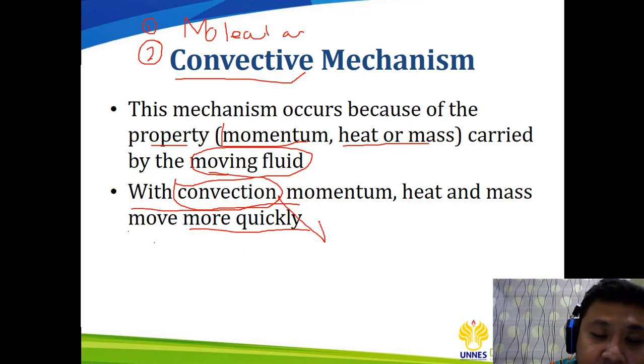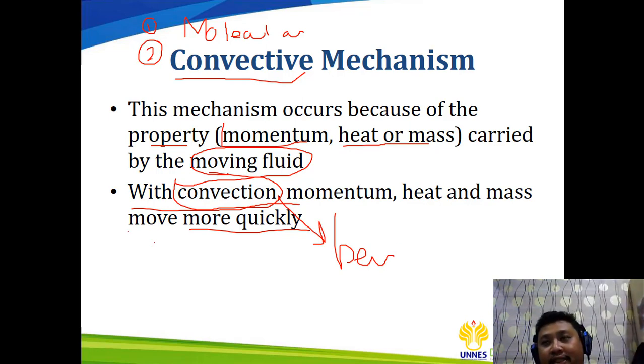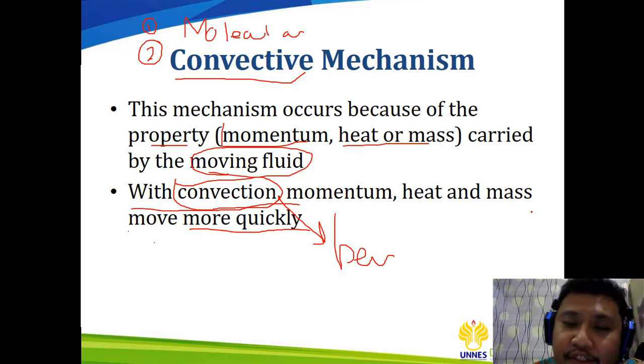Yeah, it will be better for the transport processes because it needs a shorter time to transport the temperature, the mass, and also the concentration or the velocity, compared to only relying on the molecular mechanism.